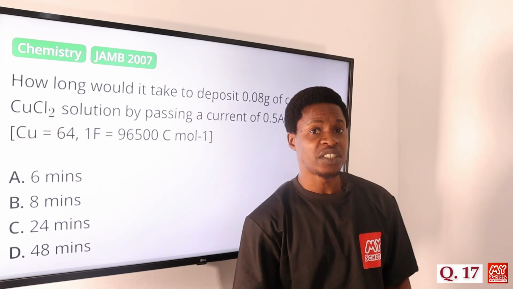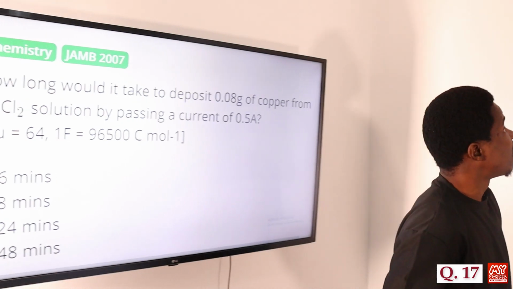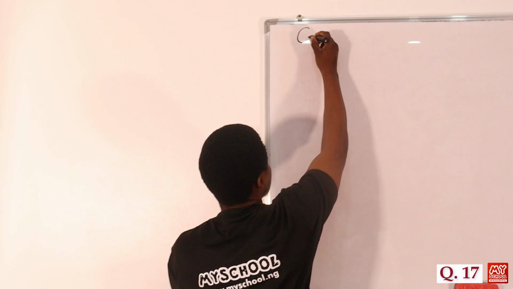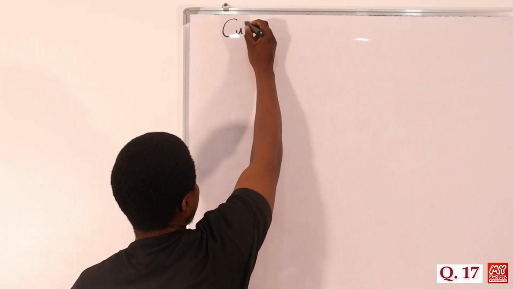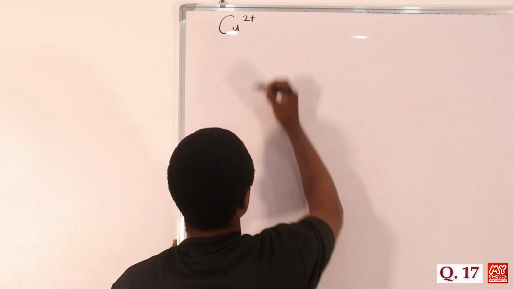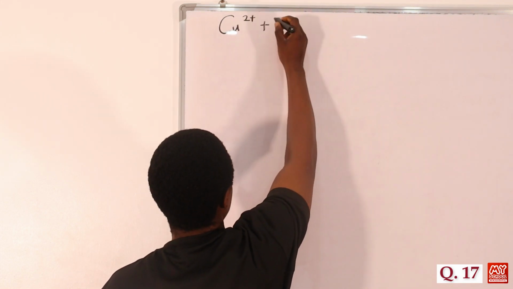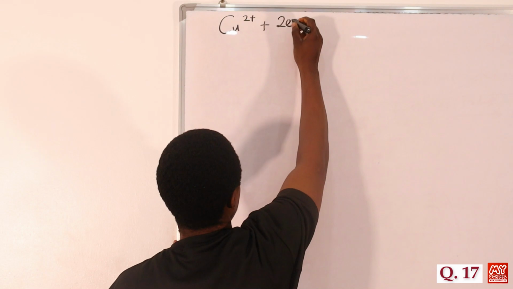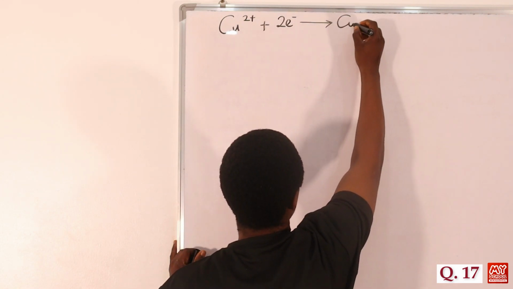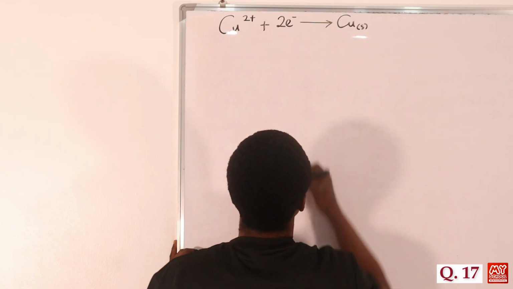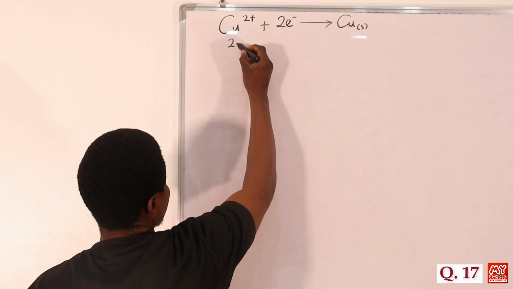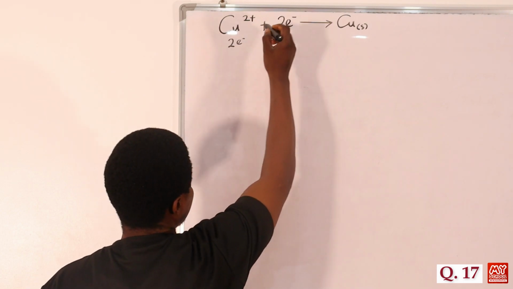So we need to write the dissociation reaction of that copper first. We know that the copper ion, 2+ here, becomes what? Reduced. Copper is reduced here from copper ion to form copper metal, a solid here. Which means we have 2 electrons here, and that is going to affect the number of what?